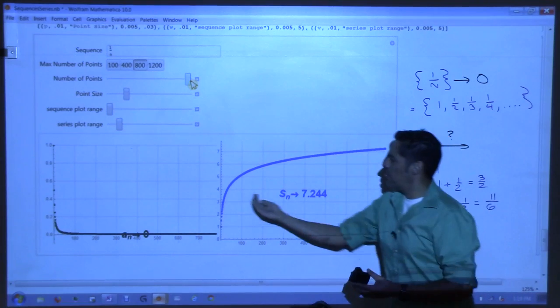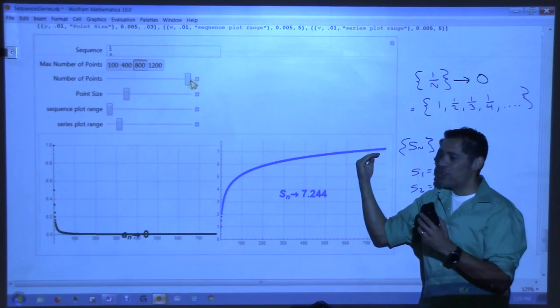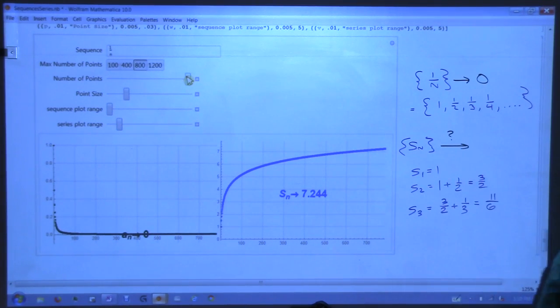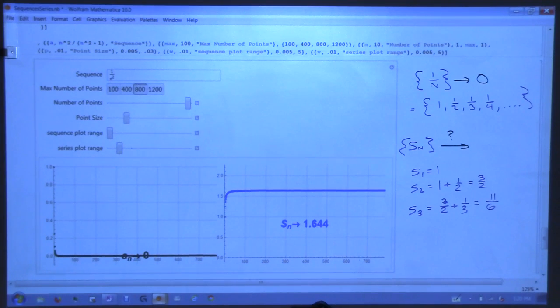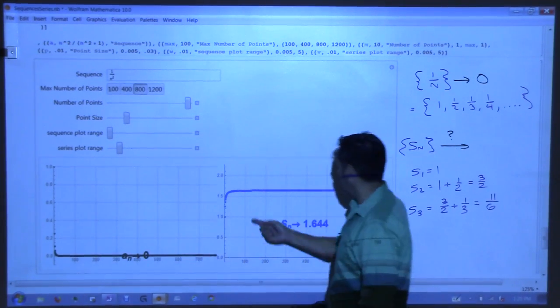So look at this sequence over here. It actually looks like it's growing, compared to the other sequence. It felt like I was about to break my computer there. It slowed down. Let me go back to this one, the 1 over n squared. It dropped down to 0, but look at this over here.